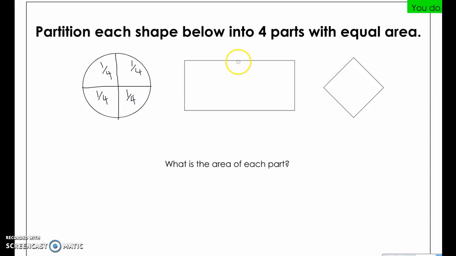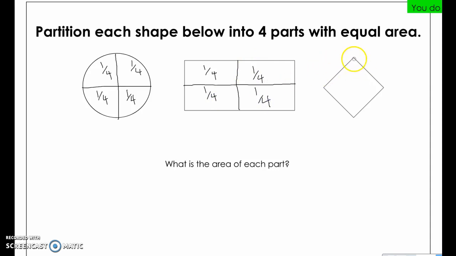With my rectangle, we can do the same thing. You can start in the center, draw a line straight down, and then come over and make kind of like a big plus symbol to break it into 4 equal parts. Each part is 1/4 of the whole.